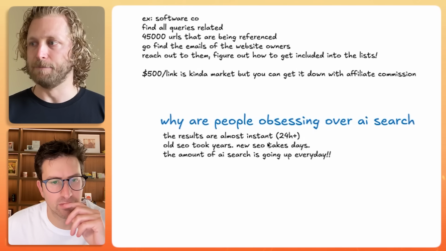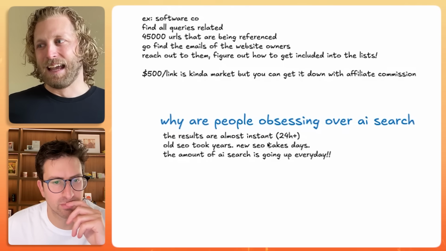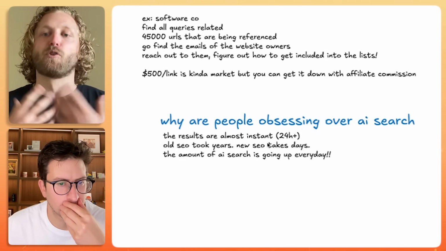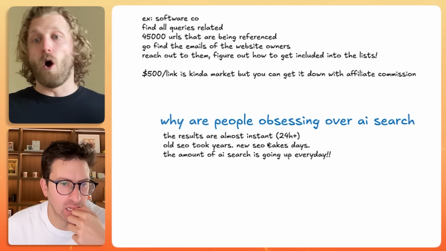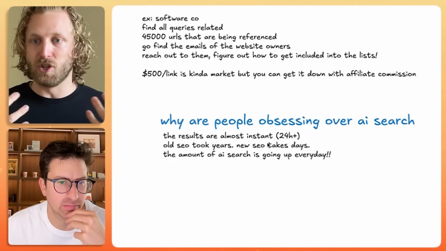But I think the big thing here is that the only way this works is that ChatGPT, OpenAI and Perplexity are all built on the back of the search engine Google, right?